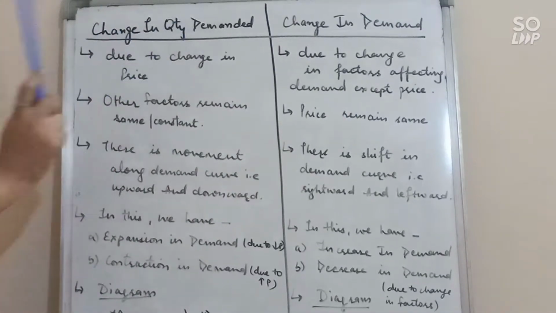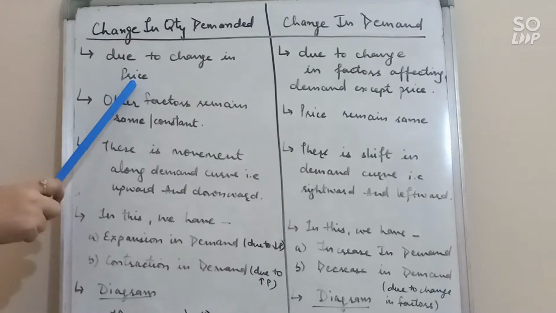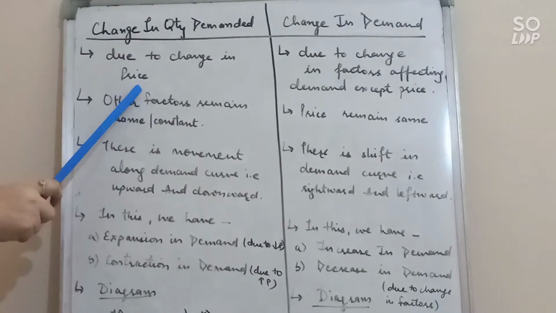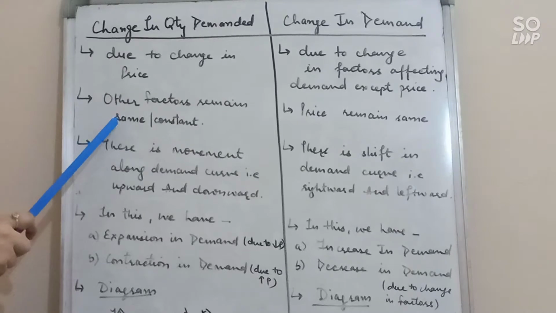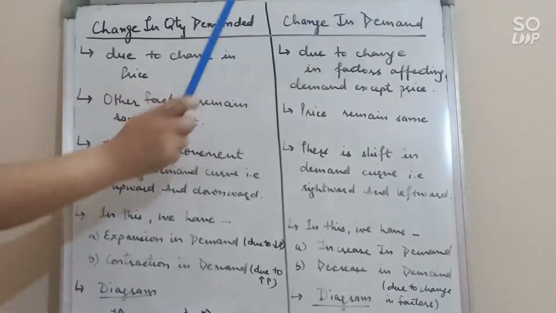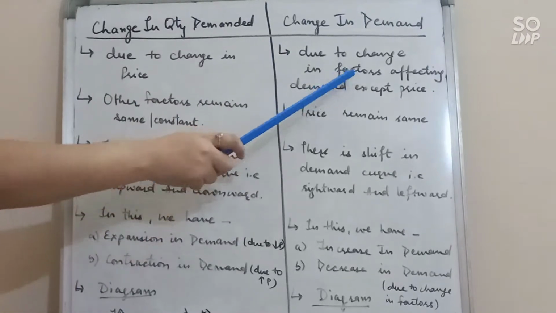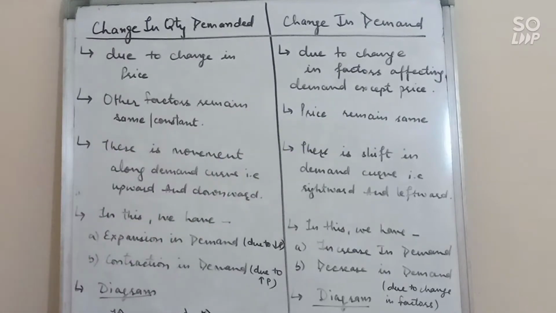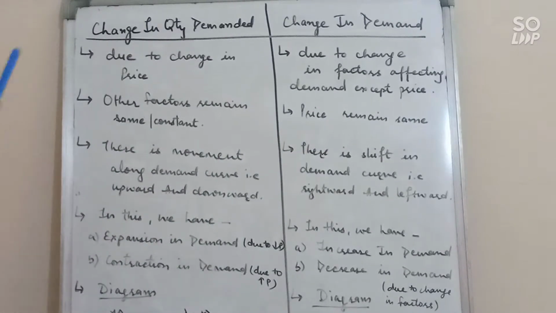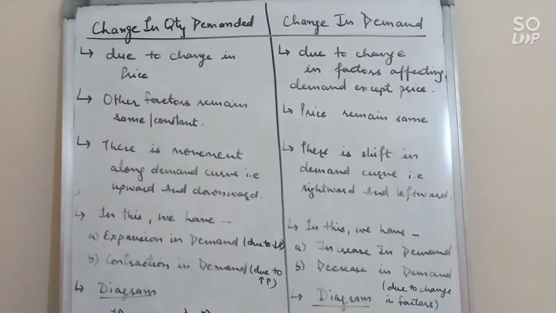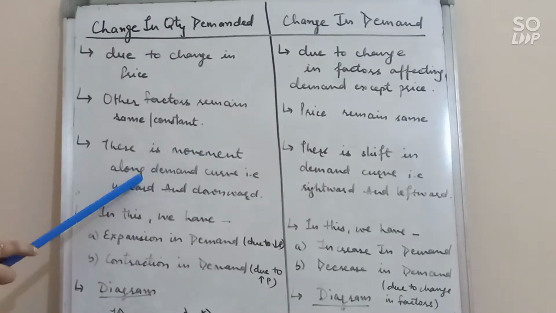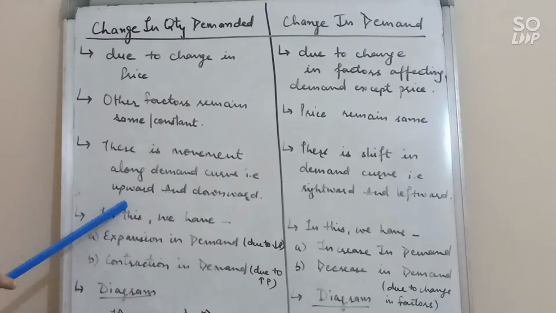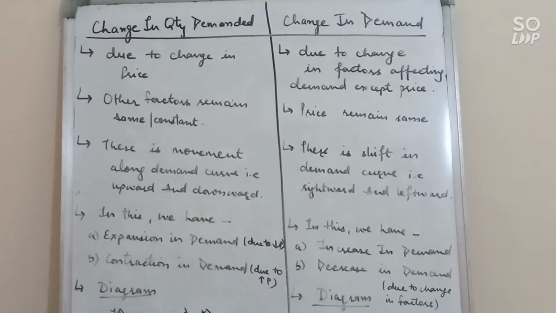So under change in quantity demanded, there is change due to price. Second, it means other factors remain the same or constant. But in change in demand, because there is change due to factors other than price, under this price remains the same or constant. Third, change in quantity demanded is due to price, so there is movement along the demand curve, that is upward movement or downward movement. Clear?